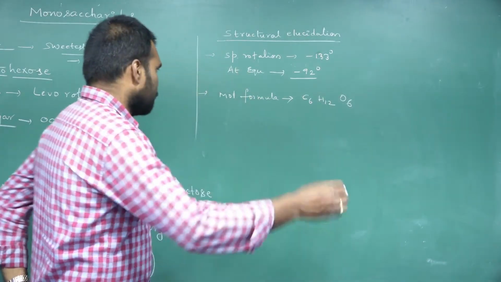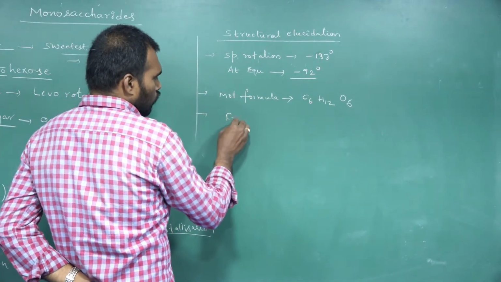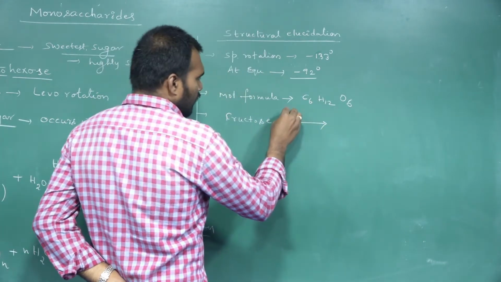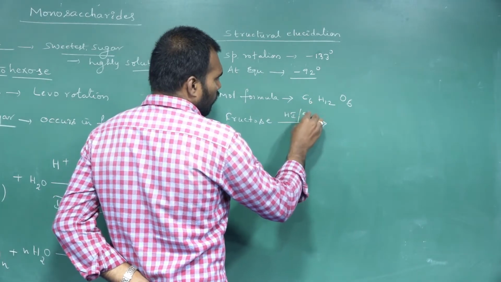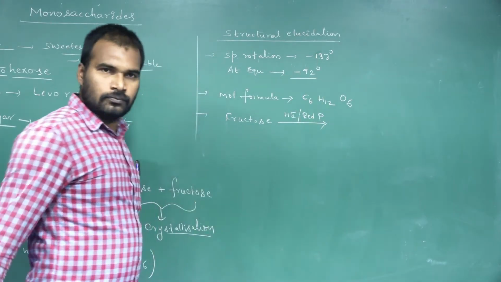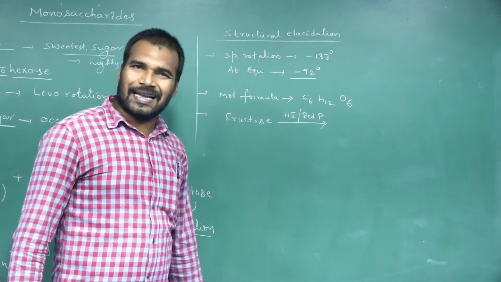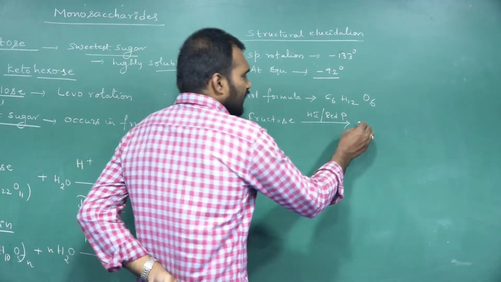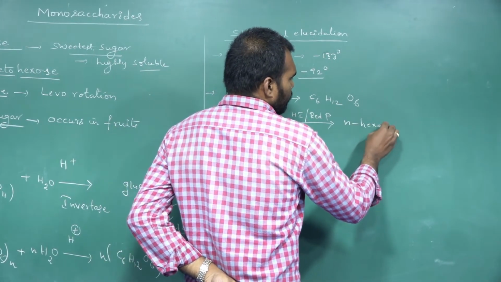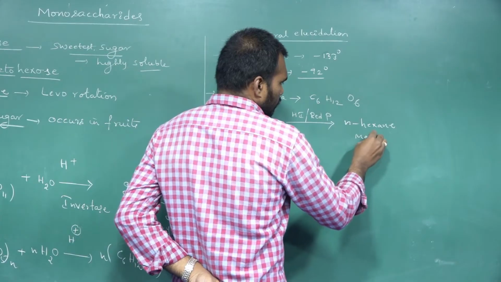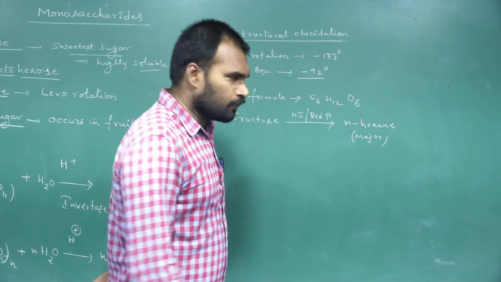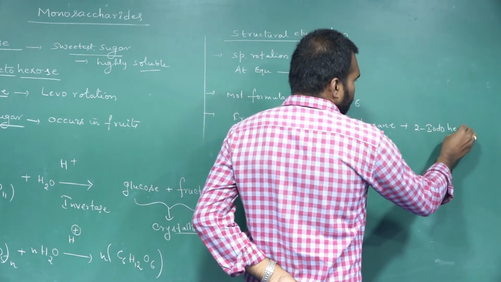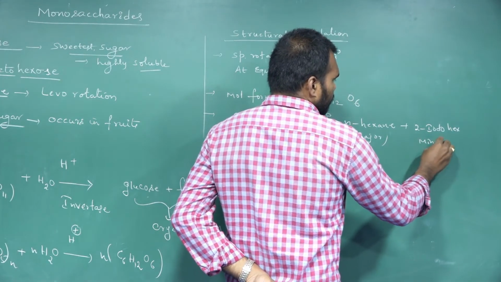C6H12O6. Next one. When fructose is treated with HI in the presence of red phosphorus, on reduction with hydrogen iodide we get N-hexane as the major product, and 2-iodohexane as the minor product.